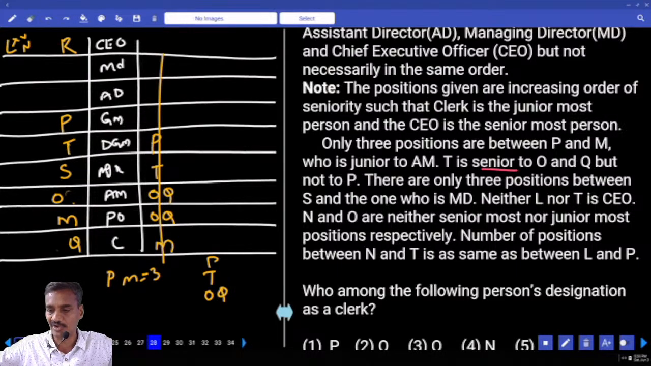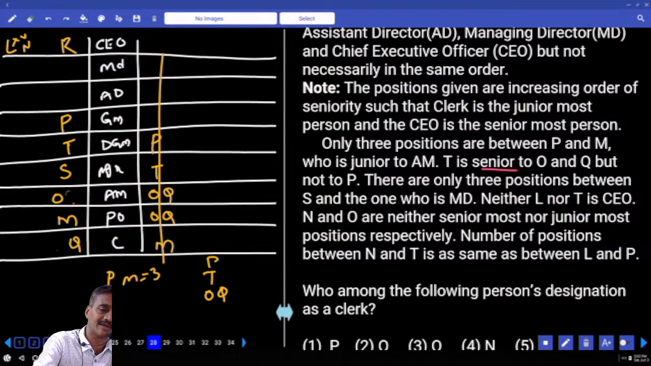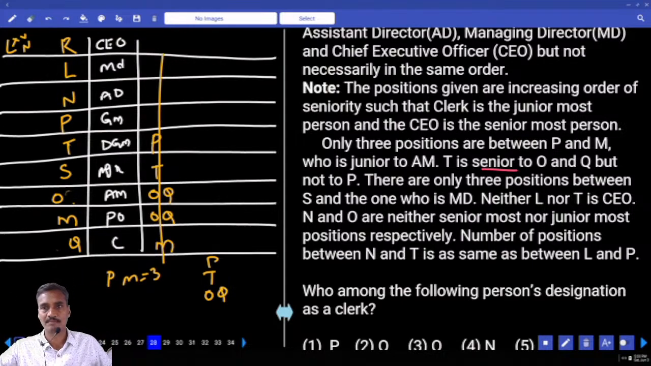And the number of persons between N and T is the same as between L and P. If you take L and P adjacent here, N and T must also be adjacent, which is not possible. Hence L cannot be here. Then L and P have 1 person between, and N and T have 1 person between. Clear? Now this is about 28 to 31.